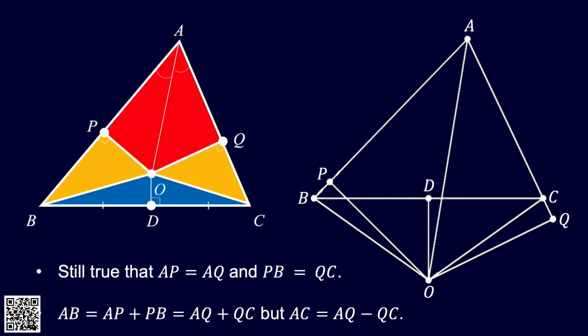It's a rogue minus sign. I knew that there'd be one somewhere. So yes, if you look at the diagram on the right, AB does equal AP plus PB, and AP does equal AQ, and PB does equal CQ, but that does not equal AC, because Q is outside of the triangle now. We had to extend that line to drop a perpendicular. And so AC does not equal AQ plus QC, it equals AQ minus QC. And that, of course, changes everything.